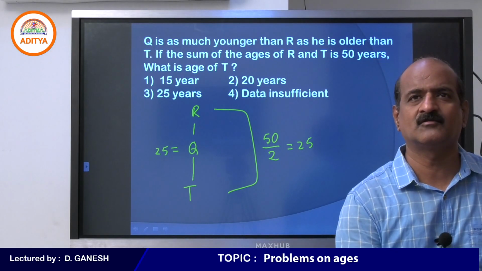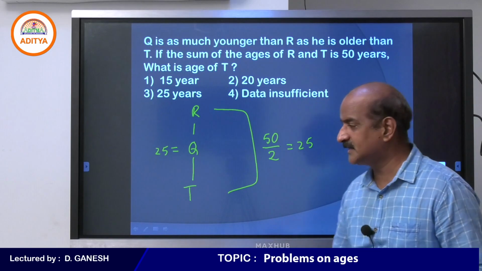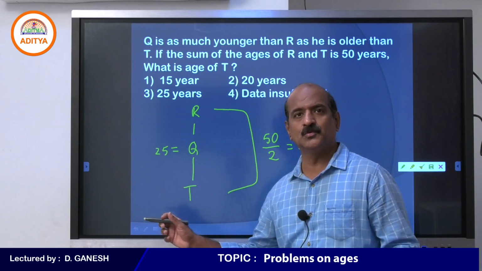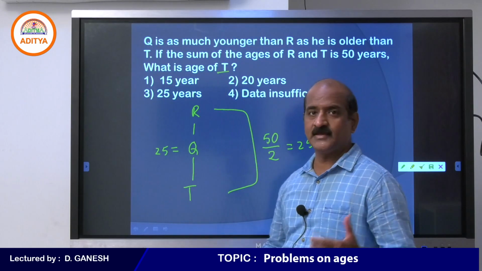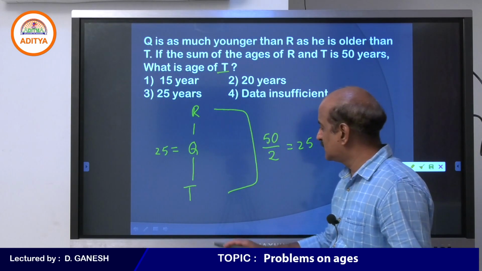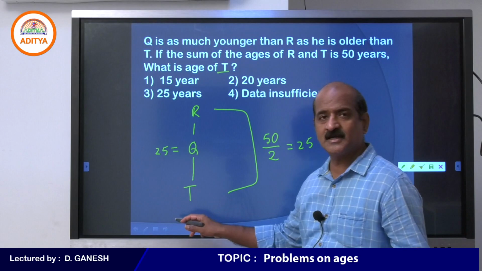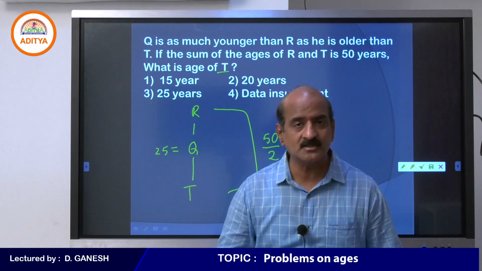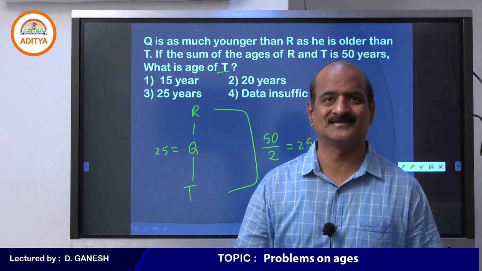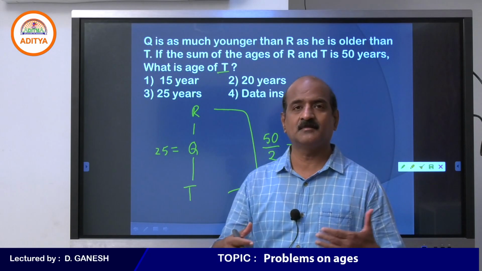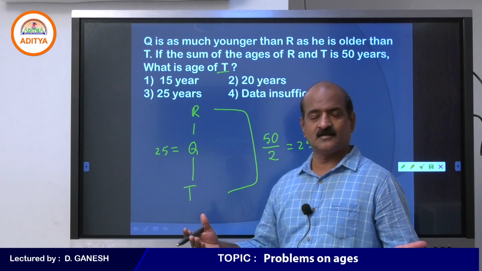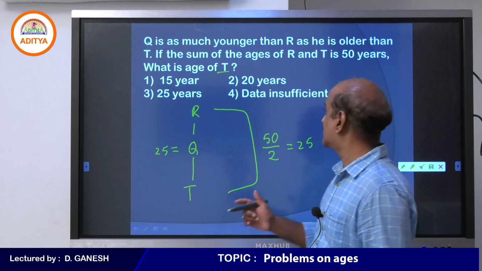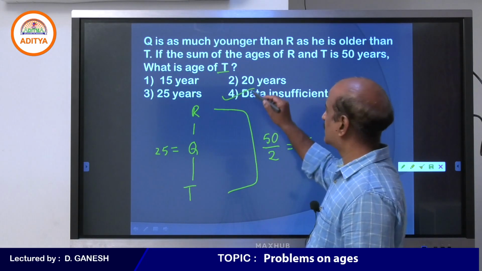Come on, student, what would be your answer? 25 is the age of Q. But did you see, you are asked to find the age of T. We can't say that. We can only say that T's age is less than 25. But how much less? You are not given. The difference can be 1, 2, 3, anything. We are not given the difference. Therefore, your answer must be data insufficient.